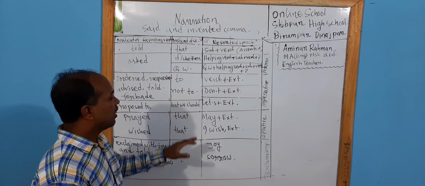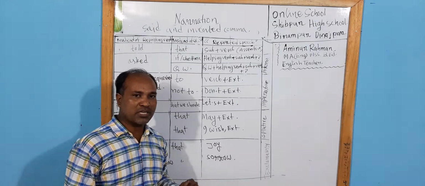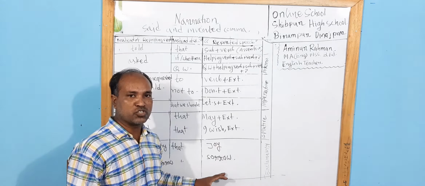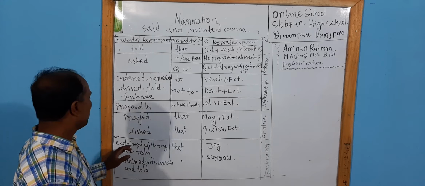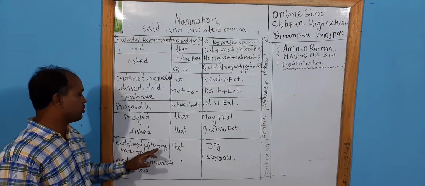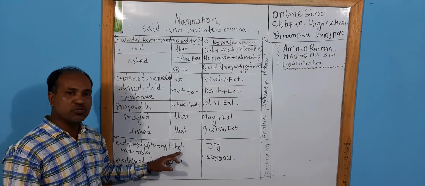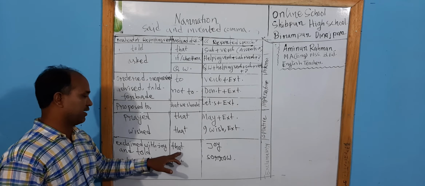In this way, if we get exclamatory sentence, that expresses joy and sorrow, if it expresses joy, then we will just change the repeating verb with the words exclaimed with joy and told, and instead of inverted comma, we will use here that. Total, you can say exclaimed with joy and told that.